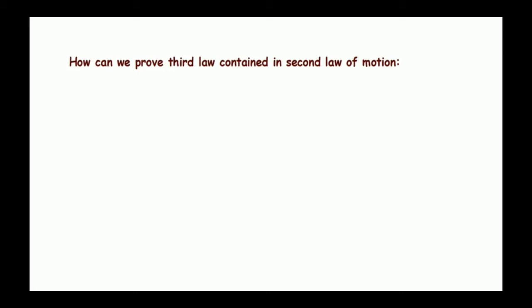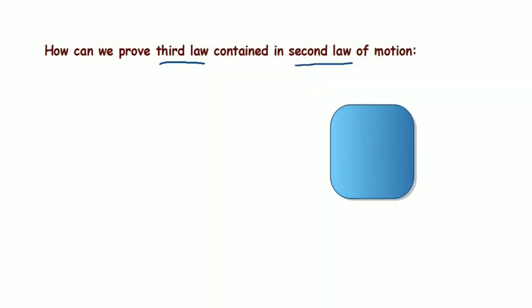It has the mathematical formulation, but the first and third laws are statements only. Okay, so we can say the second law is a self-sufficient law which can prove the first law as well as the third law.